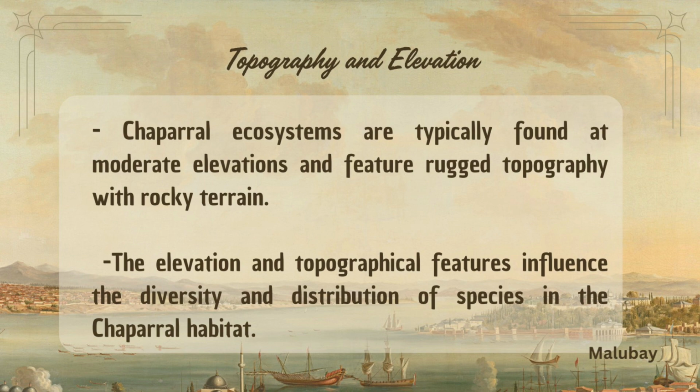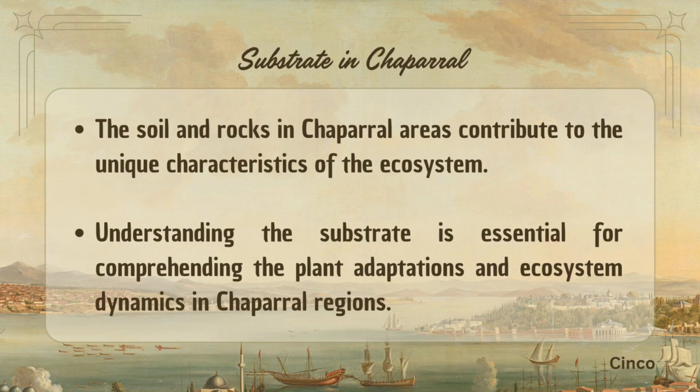Chaparral ecosystems are typically located at moderate elevations and characterized by rugged topography with rocky terrain. The elevation and topographical features play a critical role in determining the distribution and diversity of plant and animal species within the chaparral habitat. Moving on to the next topic, we will discuss the substrate in chaparral.